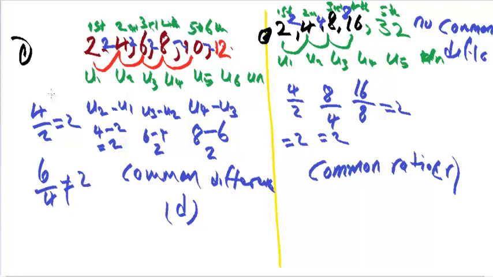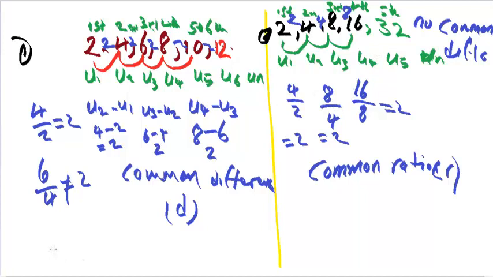So right away we can see that the first sequence, at the left side, has no common ratio, but it has a common difference. And the sequence at the right side has no common difference, but it has a common ratio.